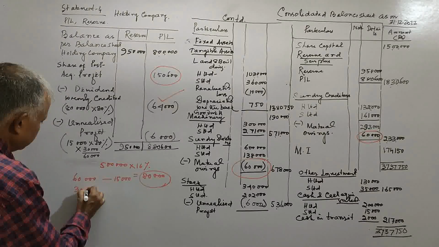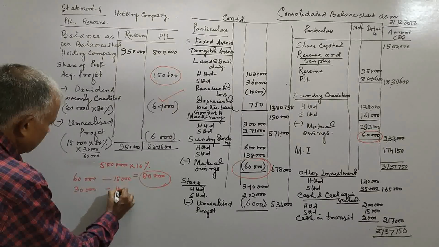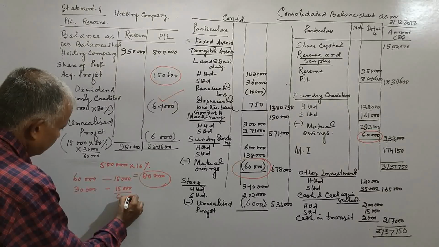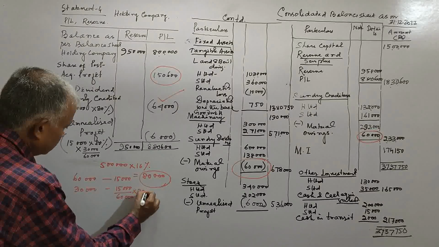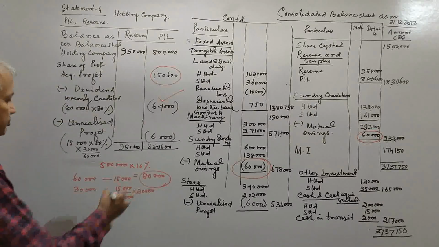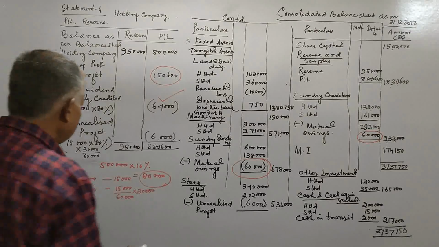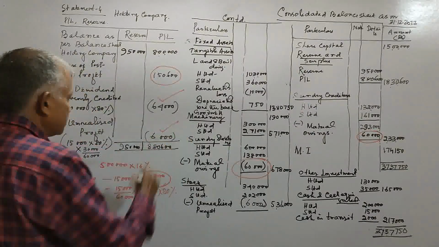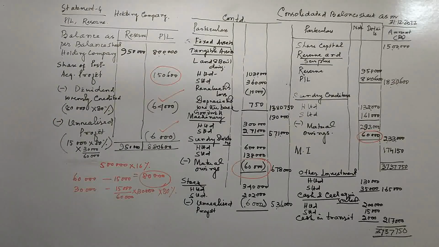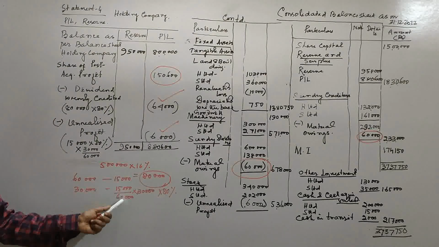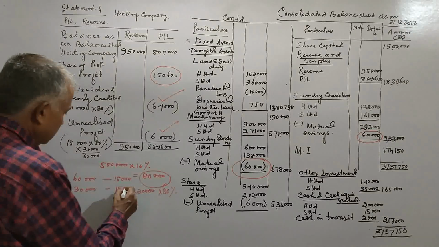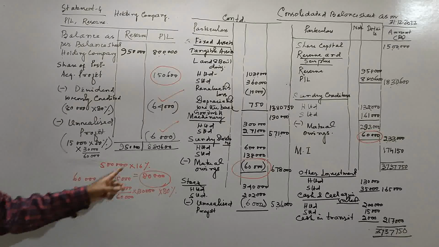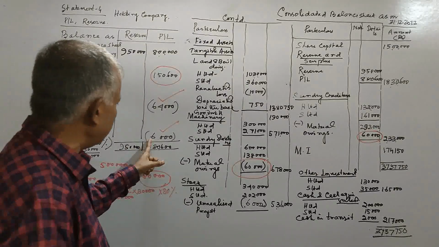On 30,000, it is 15,000 by 60,000 into 30,000, that is 7,500. And if we take 80%, it comes to 6,000. So 7,500 into 80%, that is 6,000, is the unrealized profit.